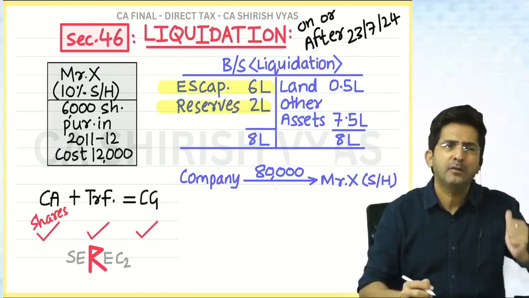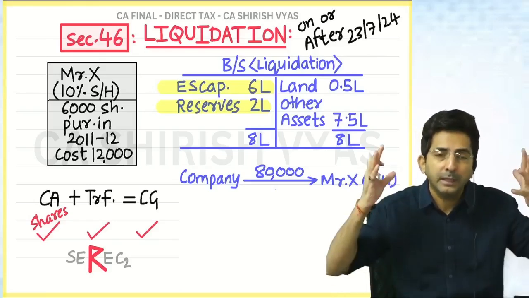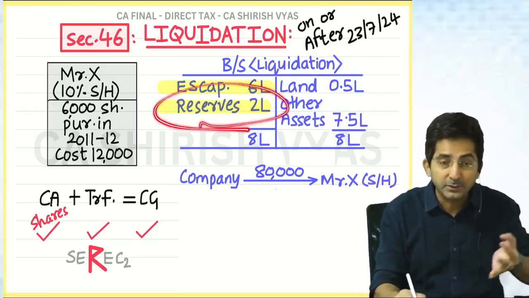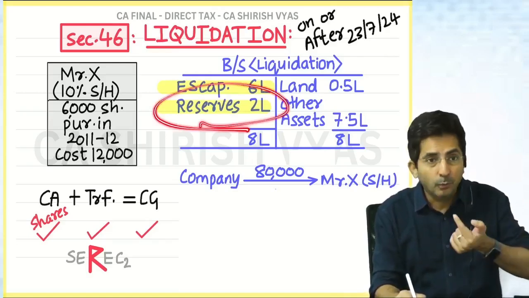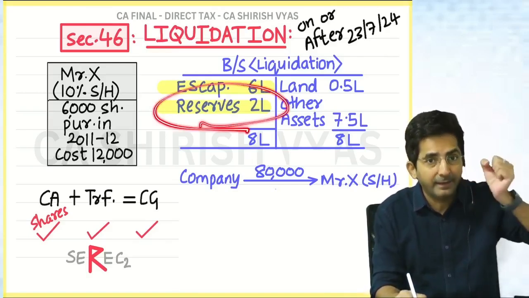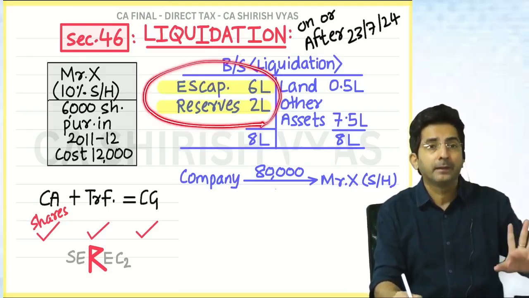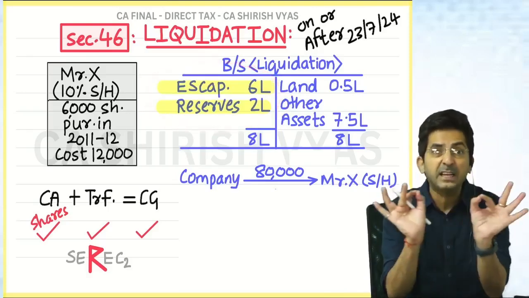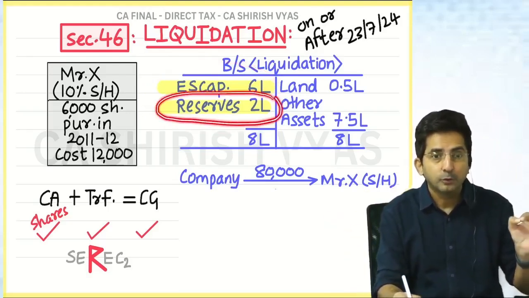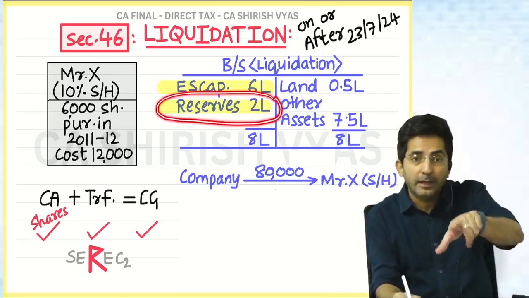What is the spelling of dividend? D-I-V-I-D-E-N-D, and D means divide. So what is divided? Reserves. Whenever a company's reserves are divided, the word divided brings dividend. So this is a dividend. But the entire 8 lakhs is not dividend. Dividend is division of reserves. How much is reserves? 2 lakhs. So when the company gives 8 lakhs to the shareholder, 2 lakhs is called dividend.